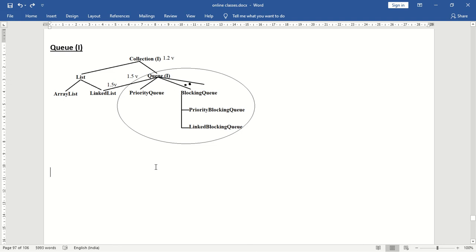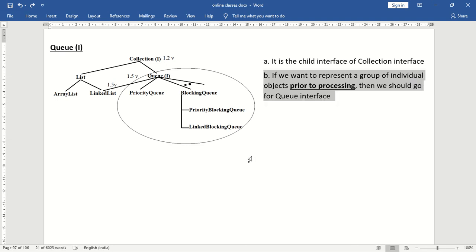Okay. What is queue interface? Queue interface is a child interface of collection interface. Next, when we should go for queue interface, that is, if we want to represent a group of individual objects prior to processing, then we should go for queue interface.